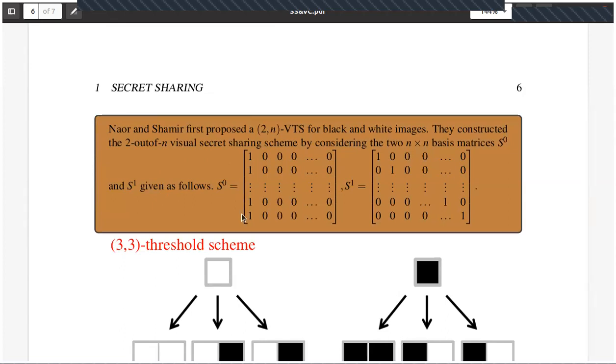Okay. So now S0 equals this, so we take a matrix like this, and S1 is like this. So you can look here at what happens if two white pixels are given to n people, right? Then if two people come together, one is black and the others are white. Whereas when black pixel shares come, two are black and the remaining are white. Even then it is possible to recognize the image, but there is a lot of contrast, and as n increases it is very, very difficult.